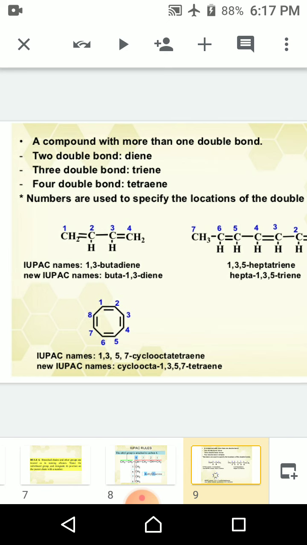Another example of the diene is 1,3-butadiene because it contains the double bond at first and third position. So, 1,3-butadiene.